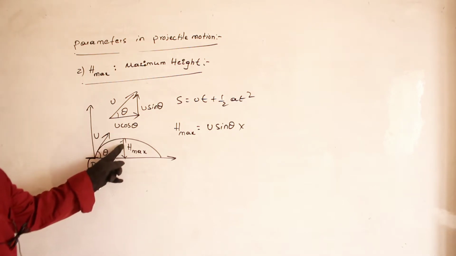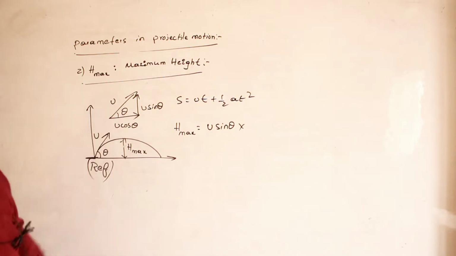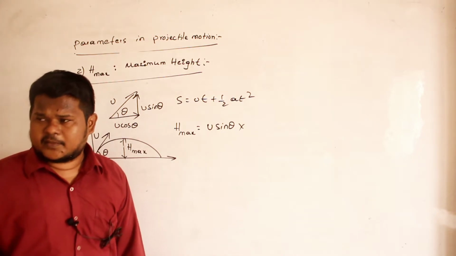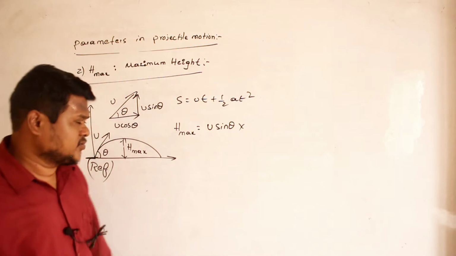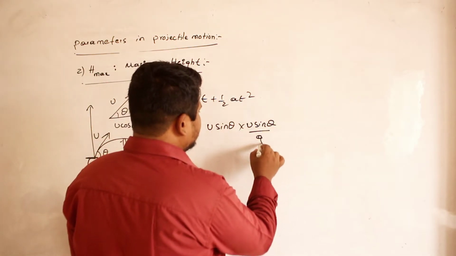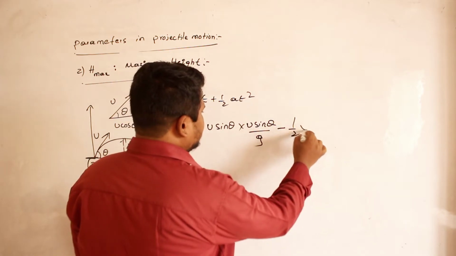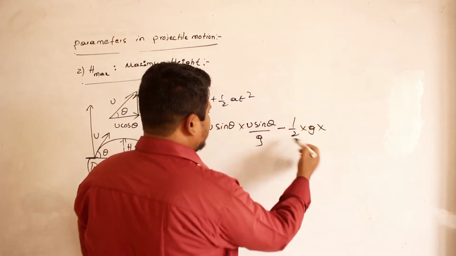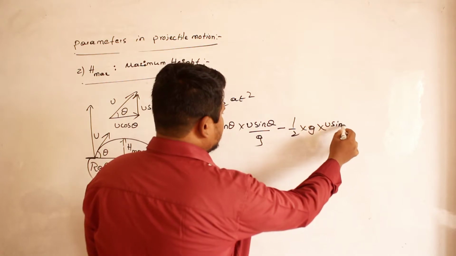Time taken is how much? Time of ascent. Time taken from here to reach maximum height, time of ascent only, no? Time of ascent formula? U sin theta by g. So u sin theta divided by g. Clear, no? Minus half, instead of a I will write g. Time is again u sin theta by g also.